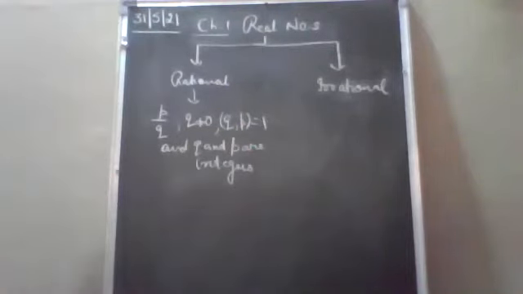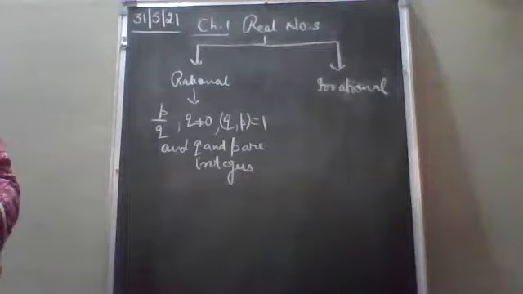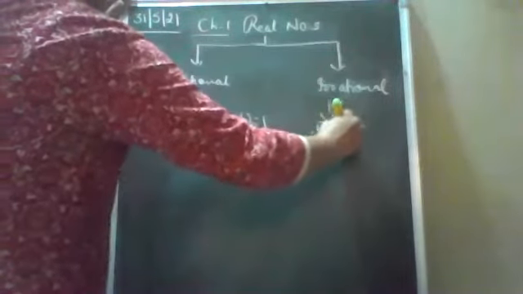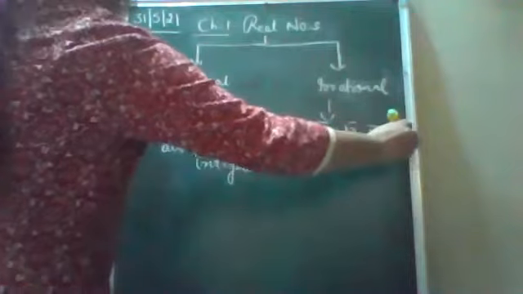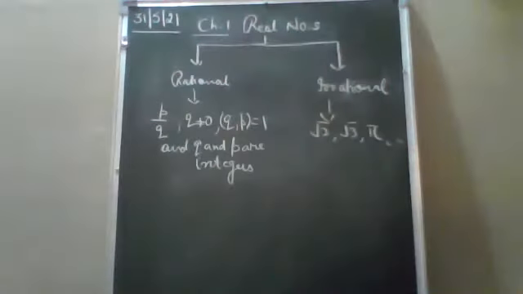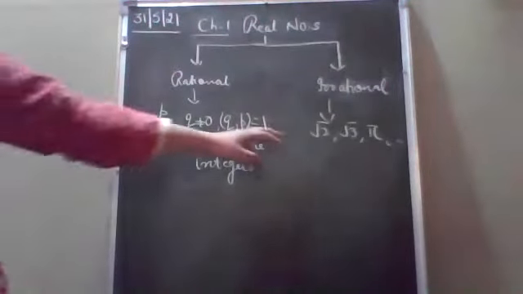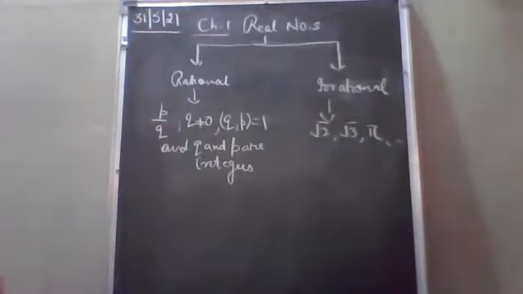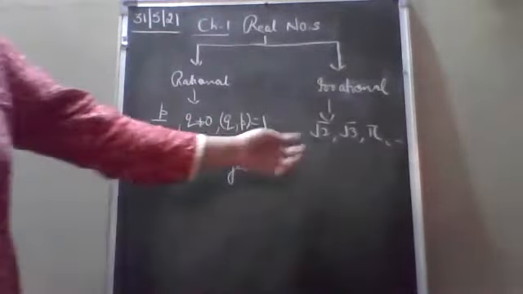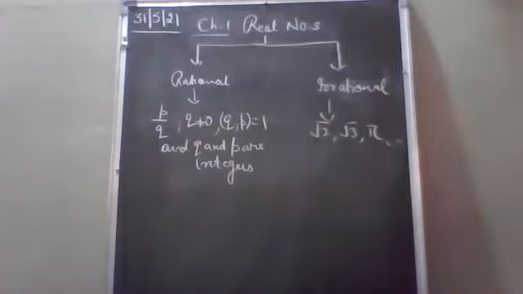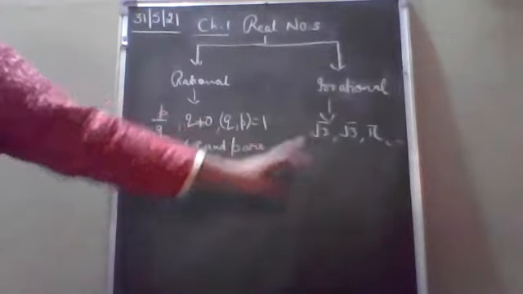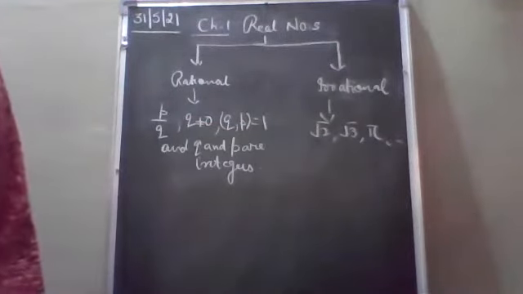Right? And what are irrational numbers? Numbers which cannot be written in P by Q form. For example, √2, √3, pi, etc. These are irrational numbers. In class 9, हम जब irrationality prove करते थे, हम simple लिख देते थे that the square root of any prime number is irrational number. So √2 is irrational. इसका proof हमने कहीं नहीं किया था in 9th class. But now we will do the proof of these numbers. How can we prove that √2 is irrational, √3 is irrational, and so on?